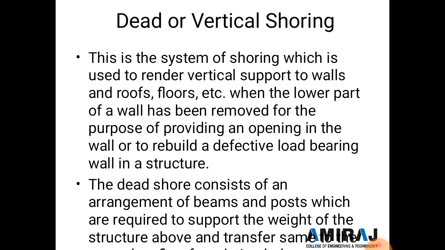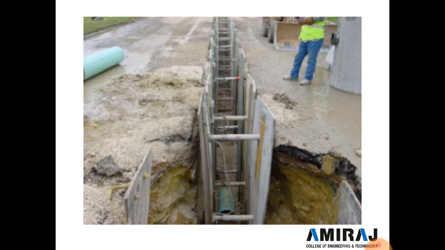So the dead shore consists of an arrangement of beams and posts which are required to support the weight of the structure above and transfer the same. So here also in dead shoring, see this figure, in this figure you can see the support is provided in a wall.